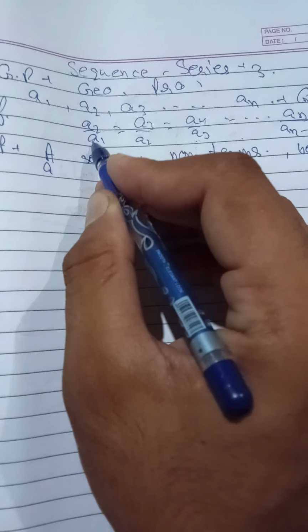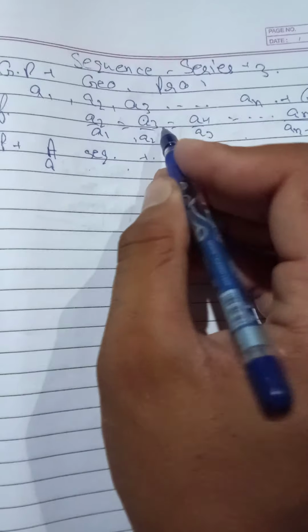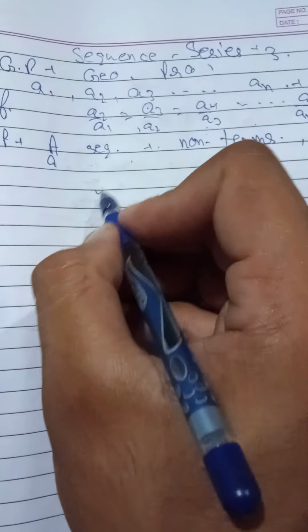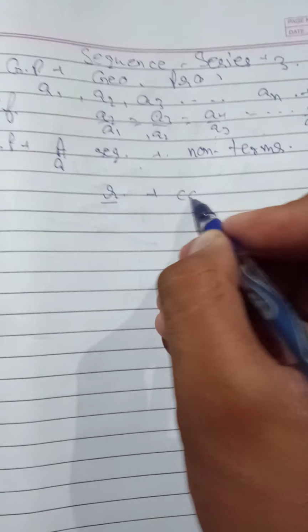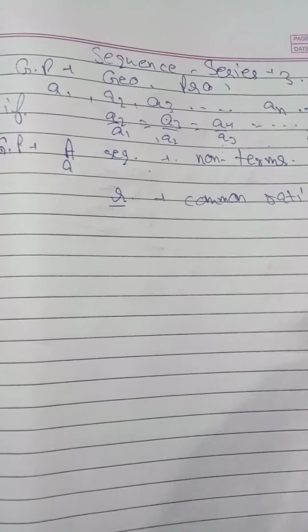So every term bears a constant ratio with the preceding term, and this constant ratio will be denoted by R and is known as the common ratio. This is called a geometric progression.